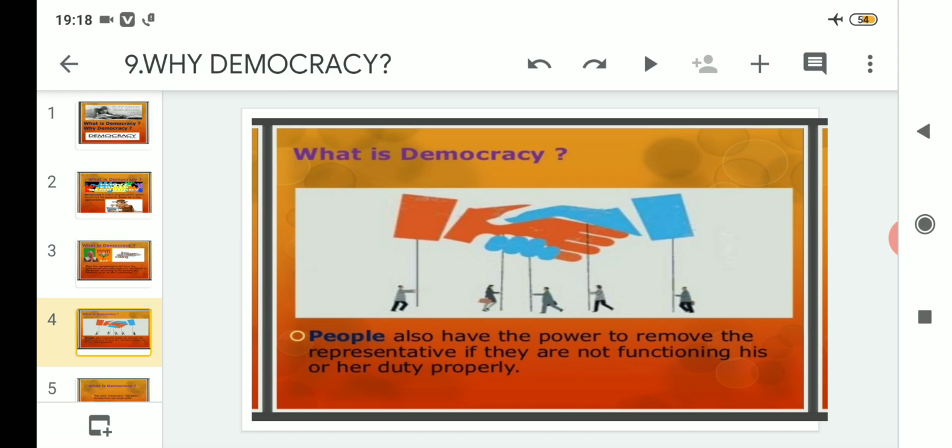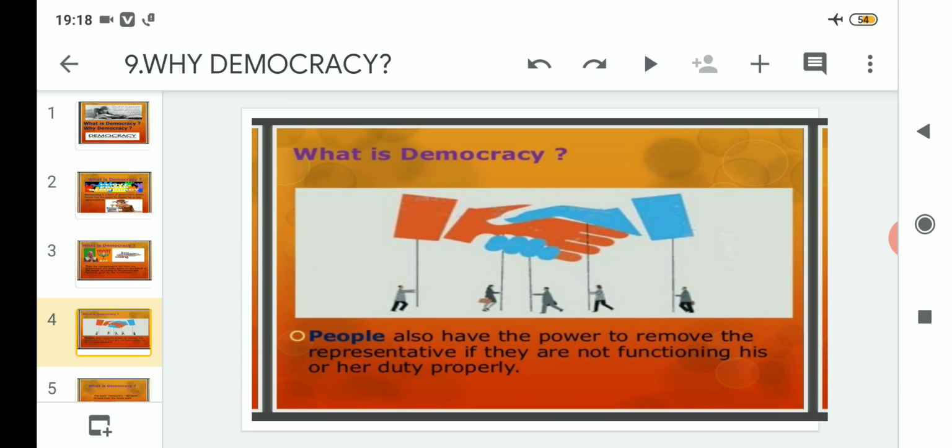If that MLA is elected for the period of 5 years and he is not working for the welfare of the people and for the society, then what will happen? Whoever has given vote in favor of him or her will not trust him anymore, because he or she has not been able to fulfill the dreams and desires of the people.